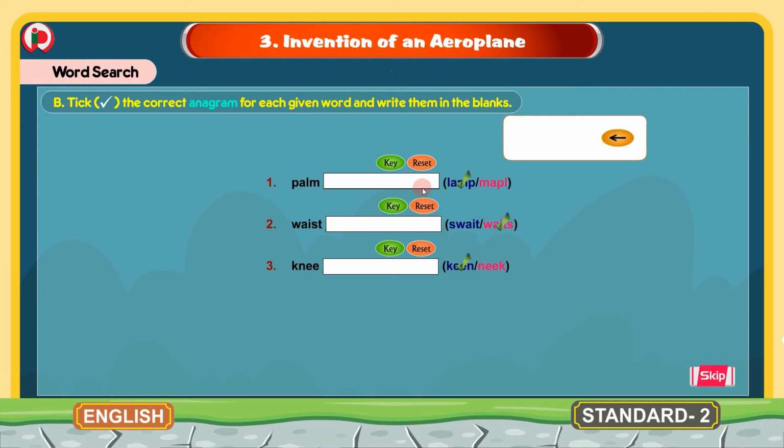Now we will write in the given blanks the correct anagram. For palm, the anagram is lamp, L-A-M-P, lamp. 2. Waist. Anagram here is weights, W-A-I-T-S, weights. 3. Knee. The anagram for this is keen, K-E-E-N, keen. This is about the B bit in word search. Now we will move to the next bit.